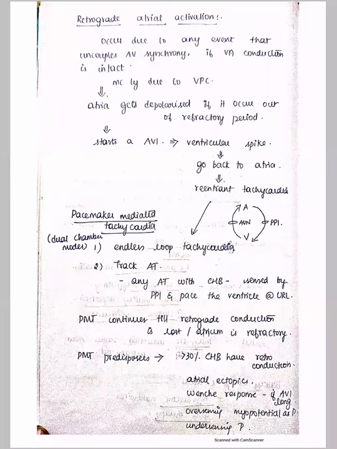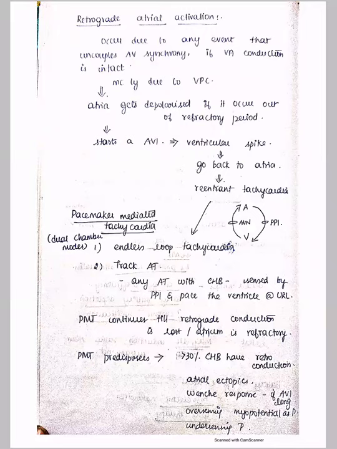So basically, when we say pacemaker mediated tachycardia in dual chamber modes, the two common pacemaker mediated tachycardias are endless loop tachycardia and tracked atrial tachycardia. Tracked atrial tachycardia, I will tell you what it is. The endless loop tachycardia is just a VPC going through an intact VA connection, coming back to the ventricle, activating it and giving a ventricular beat.